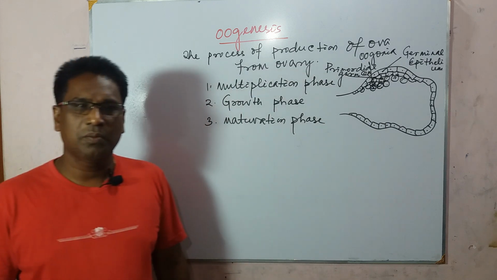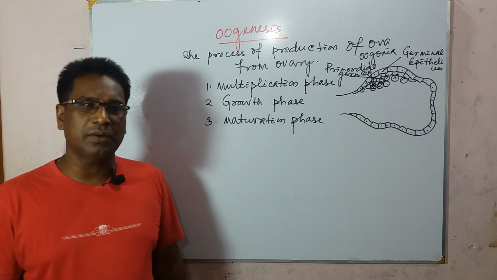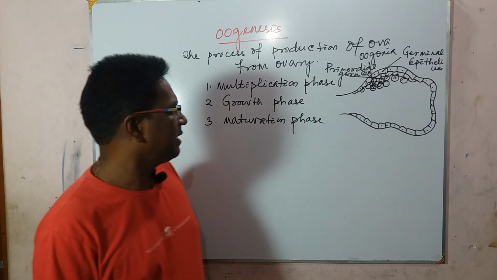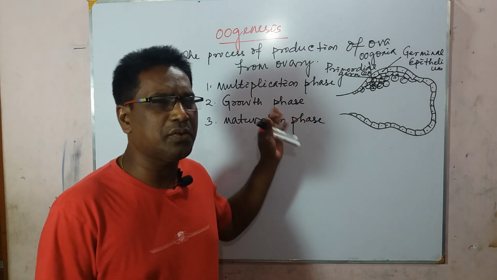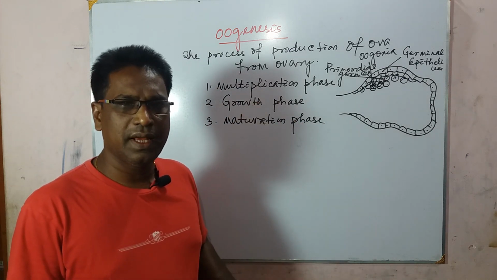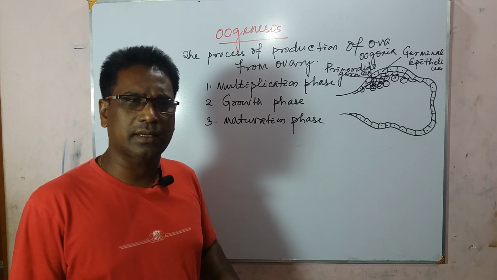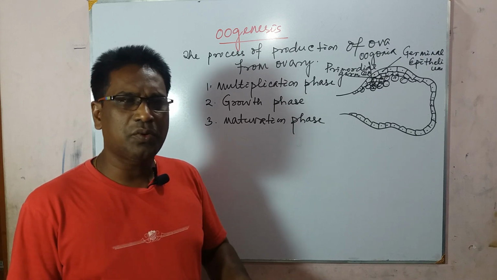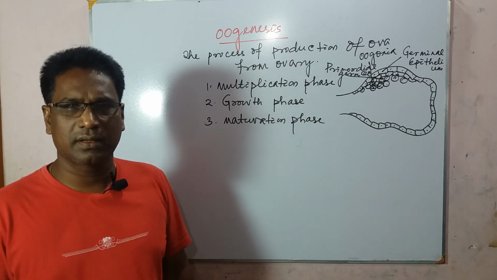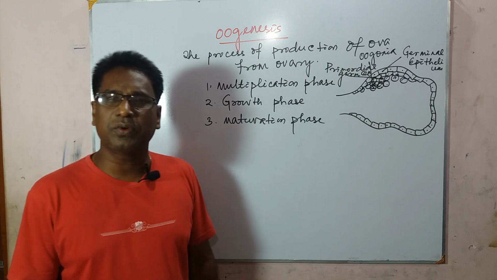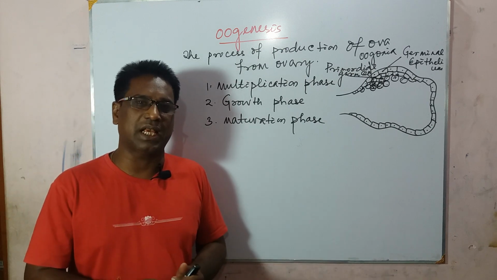Protein synthesis increases during this phase. In the human female, it takes about 12 to 13 years for the oogonium to grow into a primary oocyte.